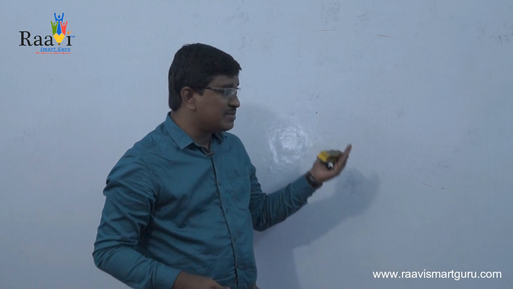One is the cash system, and the next one is the mercantile system, and this mercantile system can also be known as the accrual concept. Whenever you are preparing the books of accounts, you will be using these two systems: the cash system and the mercantile or accrual system.